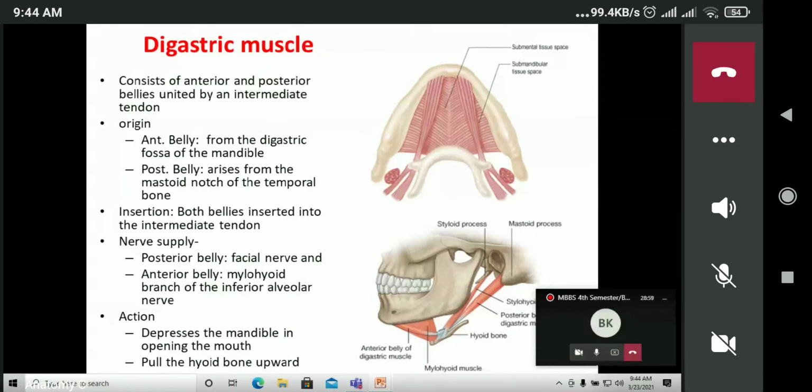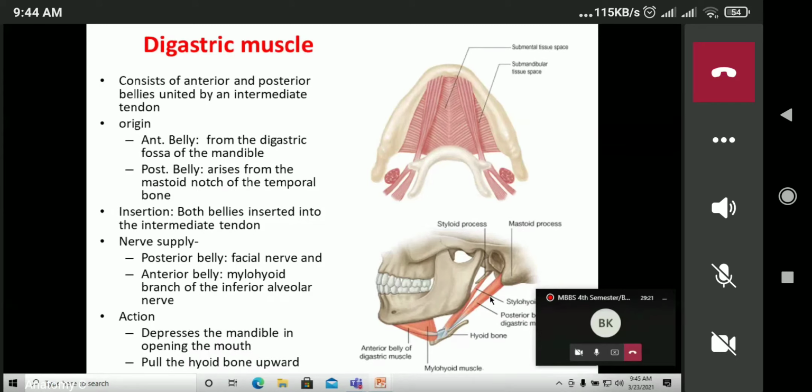Talking about the digastric muscles, consisting of the anterior and the posterior belly. So here we can see this is the anterior belly of the digastric muscles, this one is the intermediate tendon, and this one is the posterior belly of the digastric muscles.